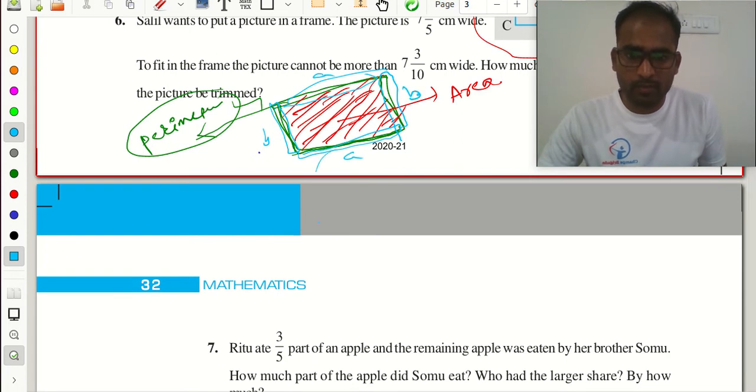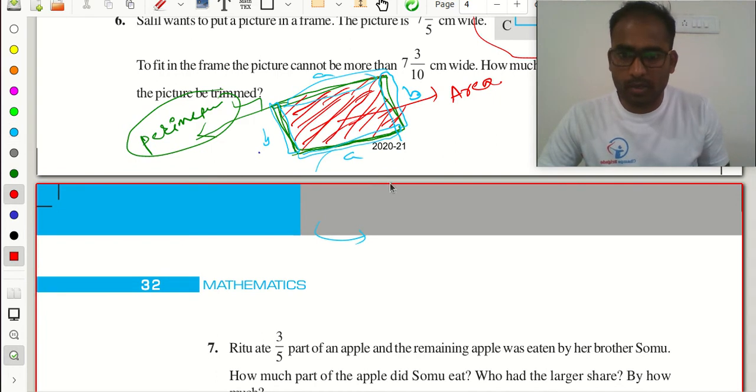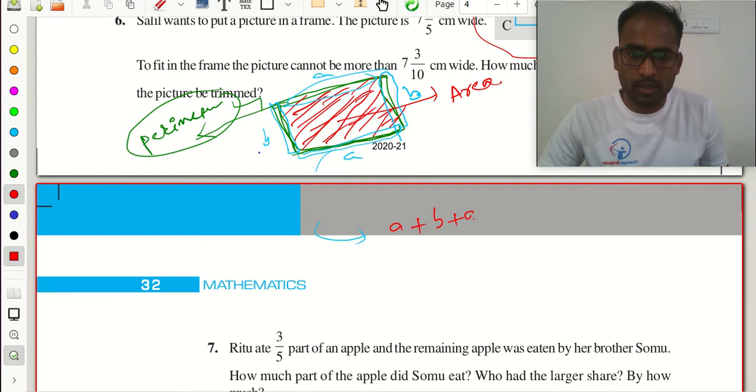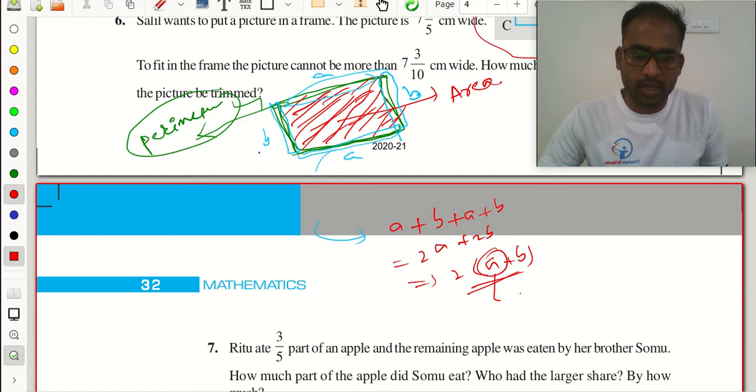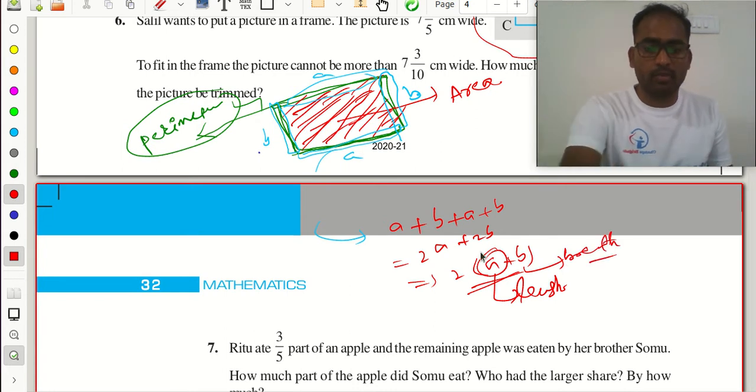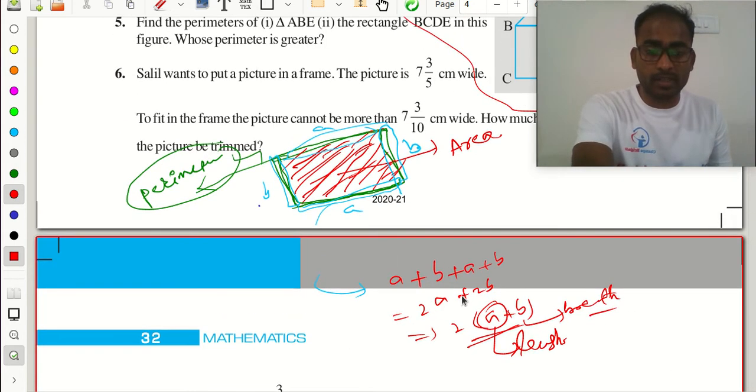So A plus B plus A plus B is how much? 2A plus 2B. If I take 2 common, 2 multiplied by A plus B, where A is the length and B is the breadth. Clear? That is why the perimeter of a rectangle is this one.